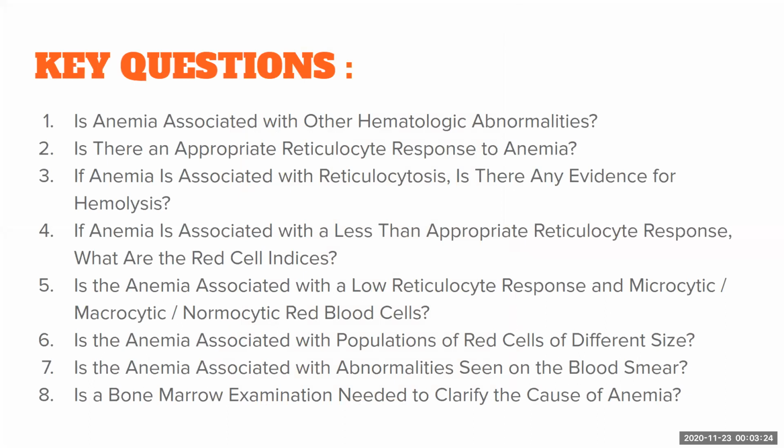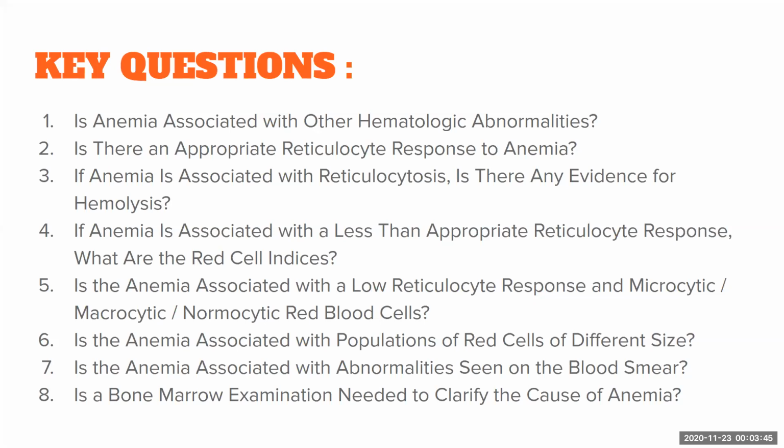Then we should ask if there is an appropriate reticulocyte response to anemia, because the natural physiological response to anemia should be a hyperactive bone marrow that we can measure by using reticulocytes. If the anemia is associated with reticulocytosis, is there any evidence for hemolysis?